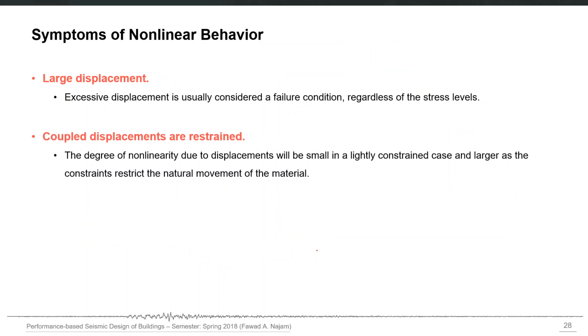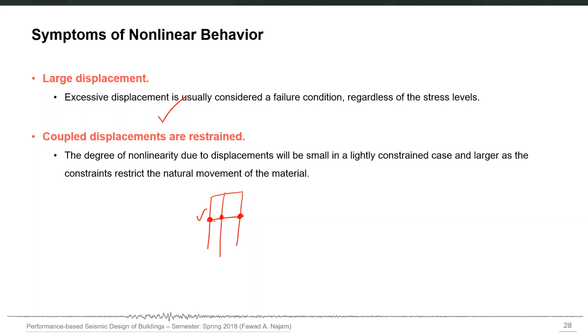If you have excessive deformations, or coupled displacements, for example, if you have certain nodes in a computer model which have coupled displacements, let's say I say that this node and this node should move together, their displacement should be coupled.